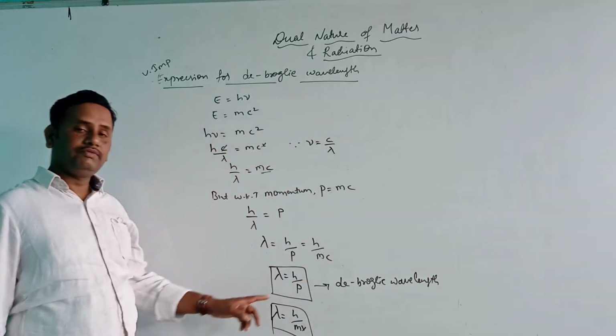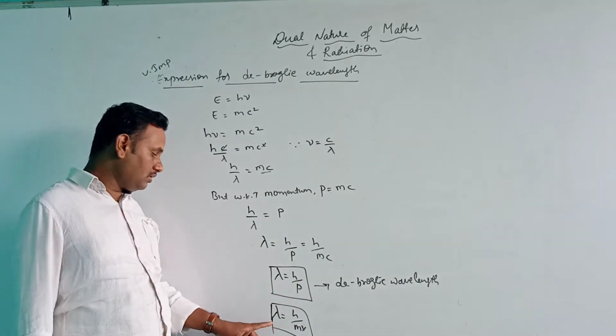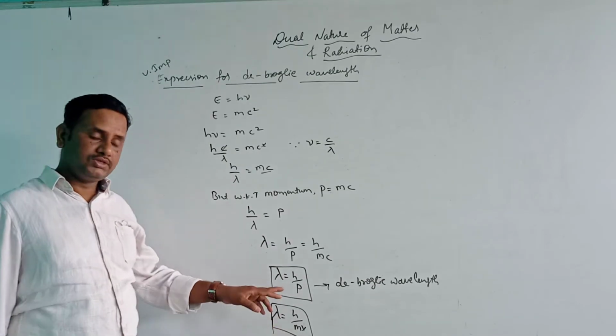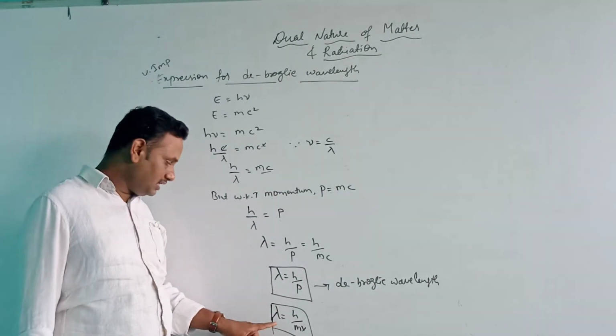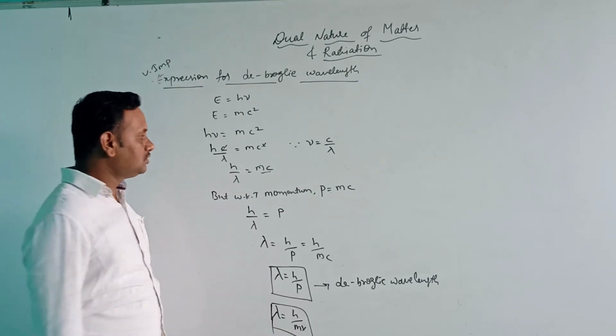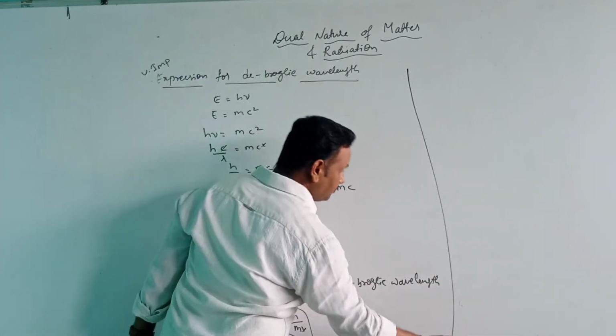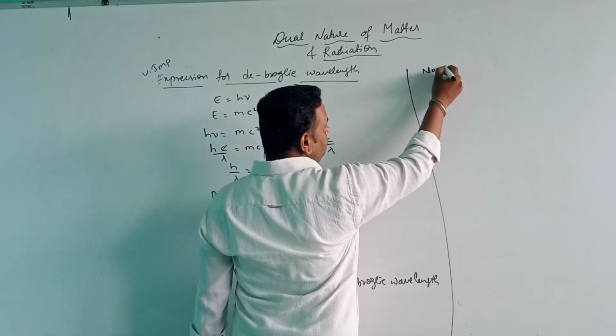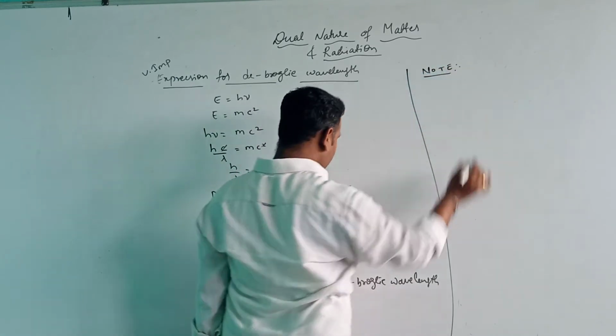Okay, so this de Broglie wavelength, when it is associated with the photon of mass m, which is traveling with the velocity v, can be written as lambda is equal to h by mv. Okay, so you should remember some notes here.